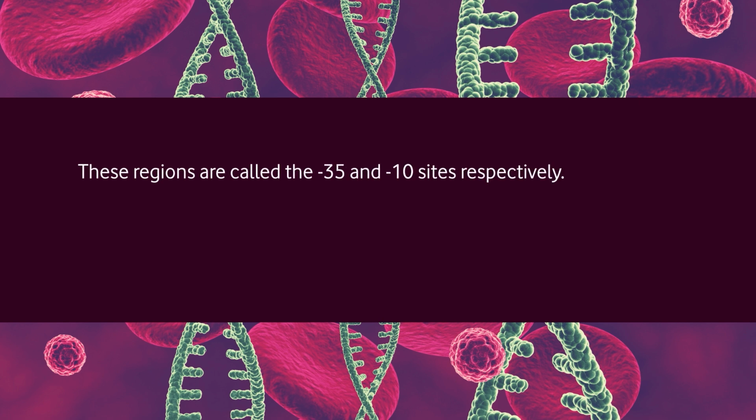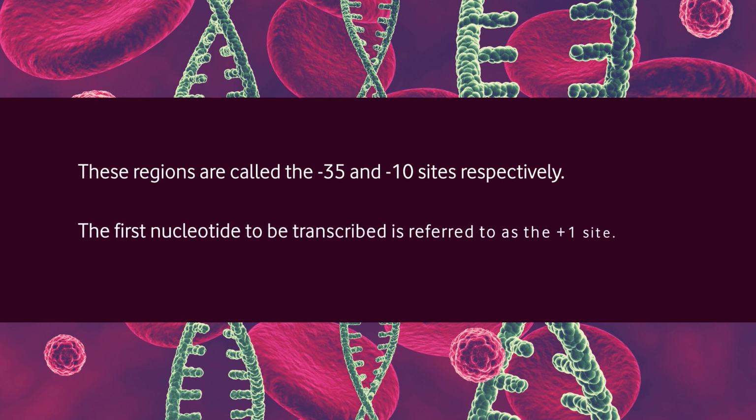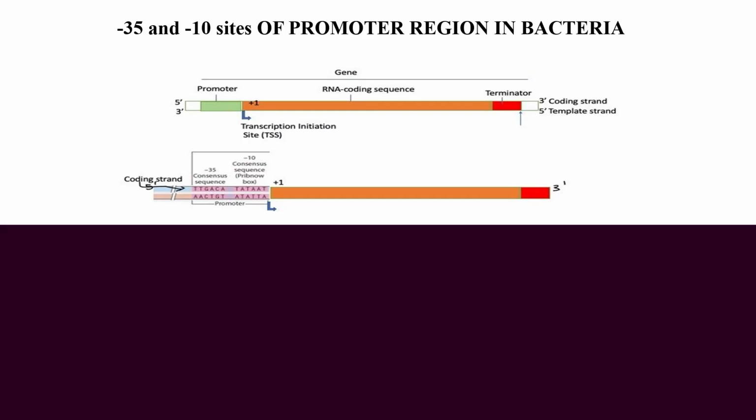These regions are called the -35 and -10 sites respectively, while the first nucleotide to be transcribed is referred to as the +1 site.